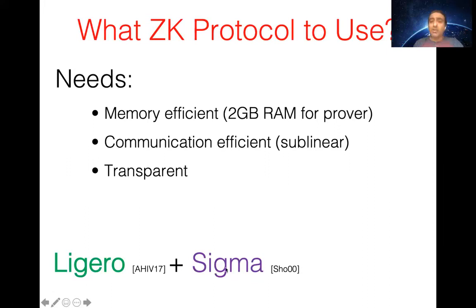But we also had to attach another protocol which is efficient for exponentiations in the RSA group. This was a Sigma protocol due to Shoup. Then we had to combine these two, making sure there were witnesses that spanned both zero knowledge protocols, and we had to prove some stitching constraints.